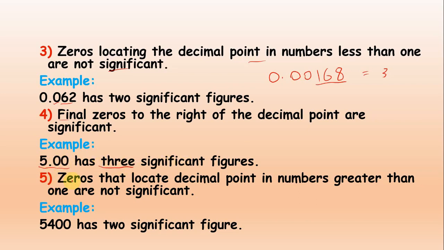The last rule is that zeros that locate the decimal point in numbers greater than 1 are not significant. For example, look at this 540: you will have to count only those numbers which are non-zero, so it has only 2 significant figures. So these are the rules related to significant figures, and through these rules you can identify and find the significant figures in any measurement.